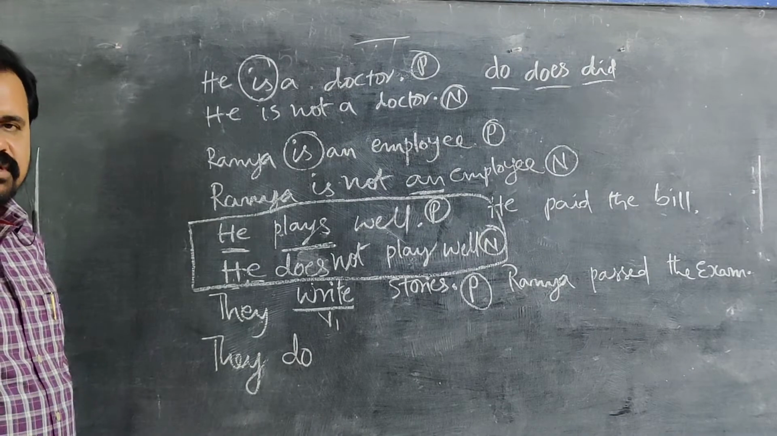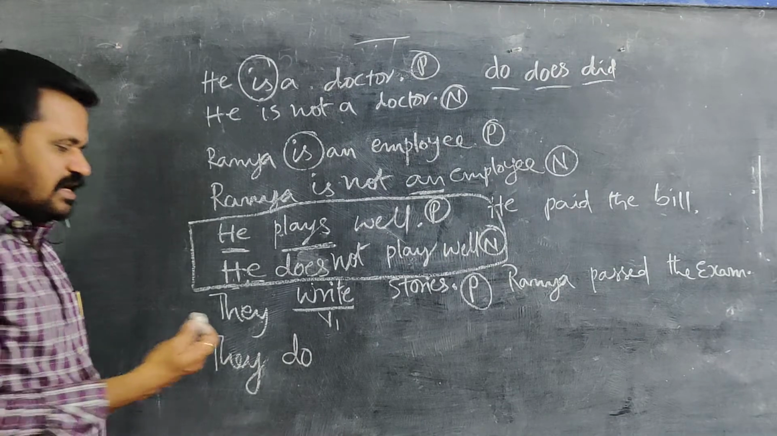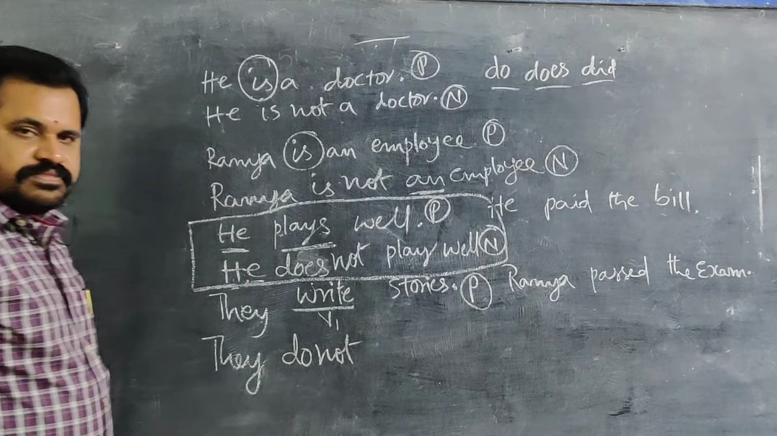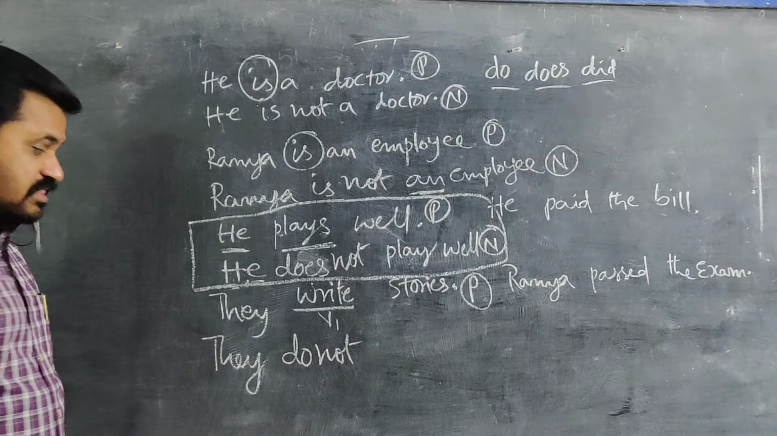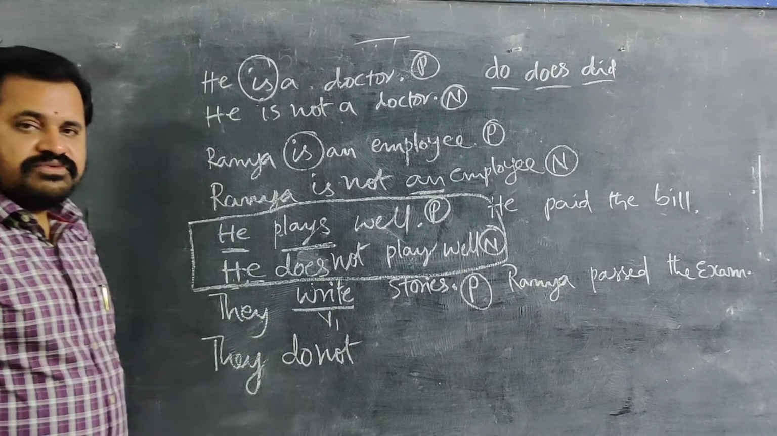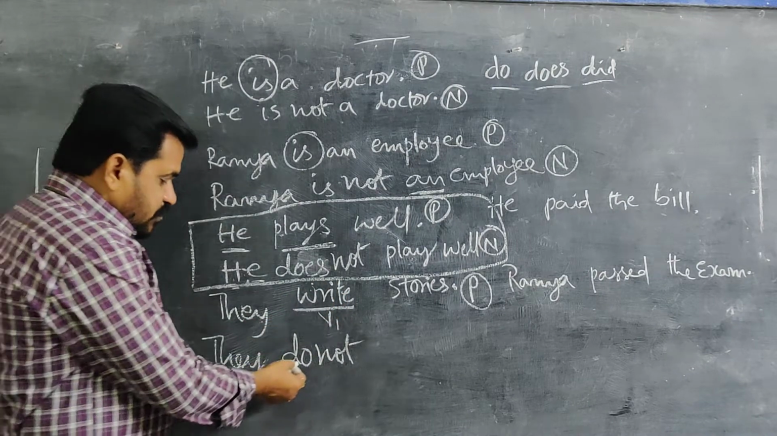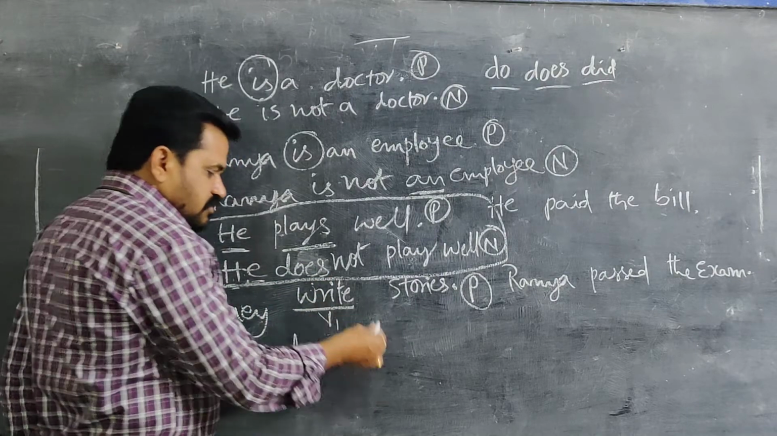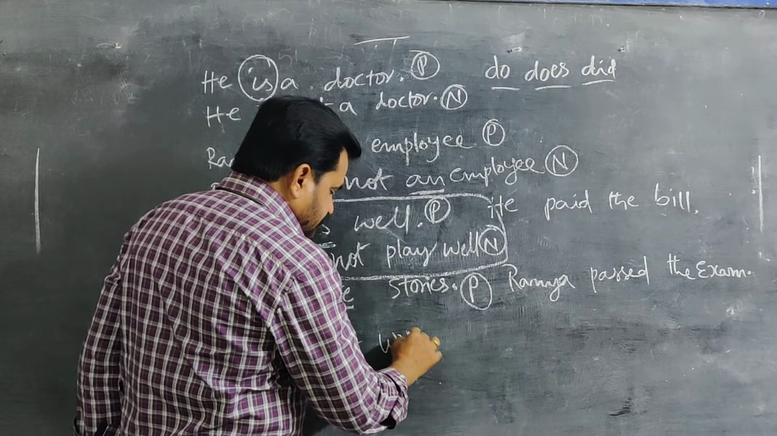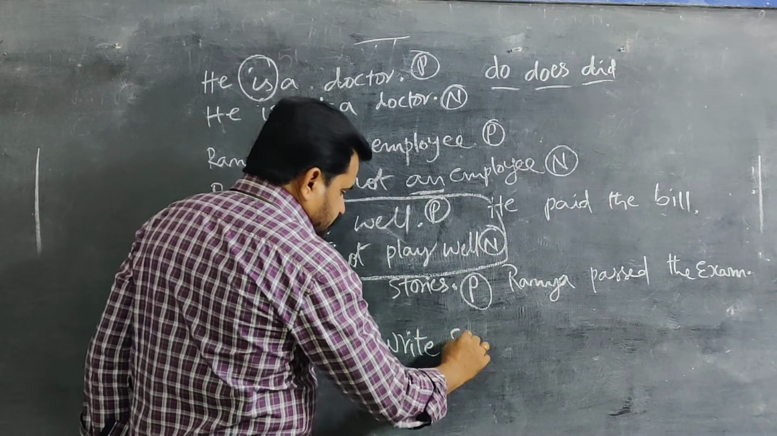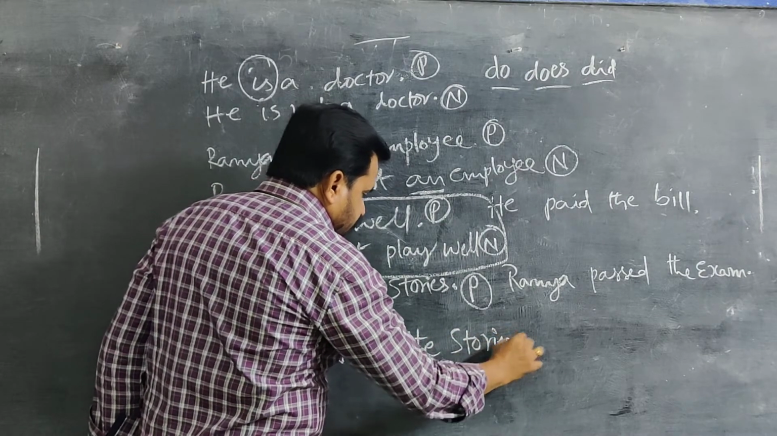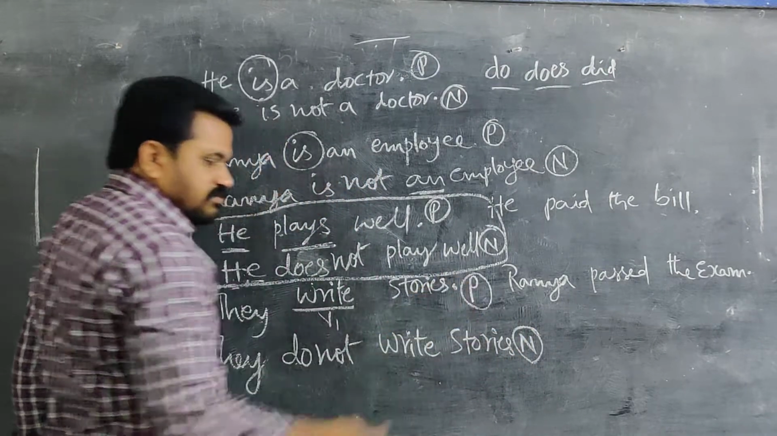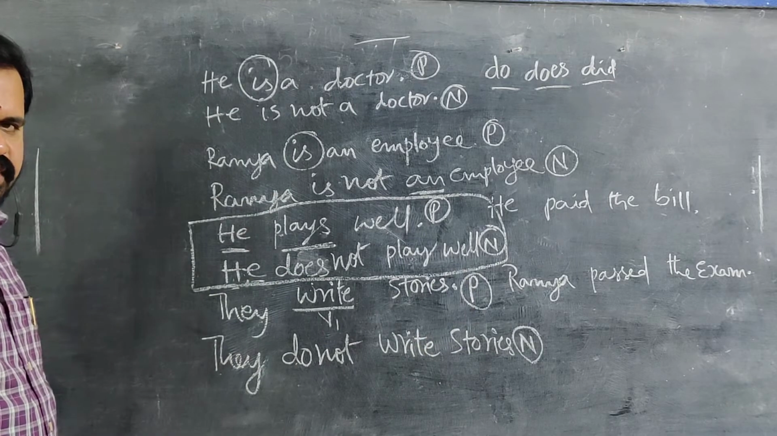And after that, you have to write not. They do not. After that, you have to keep the main verb. Which main verb do you have to keep? After do, always V1 will be there. So V1 only, here it is. So you can write it as it is, stories. So the sentence becomes negative by writing like this. They do not write stories.